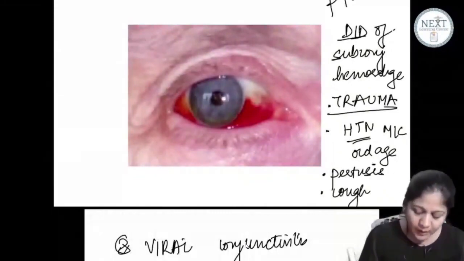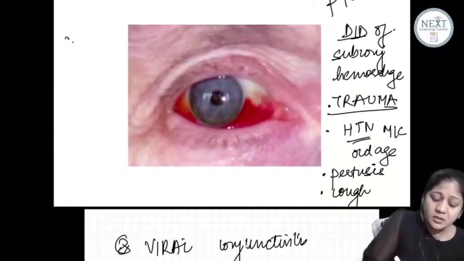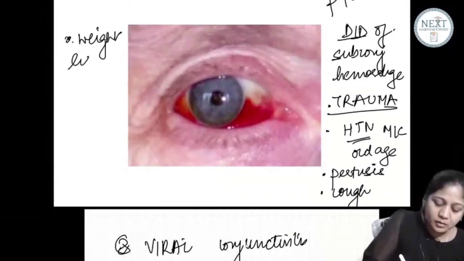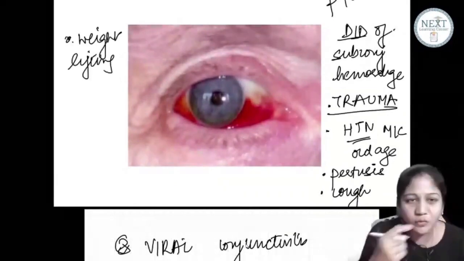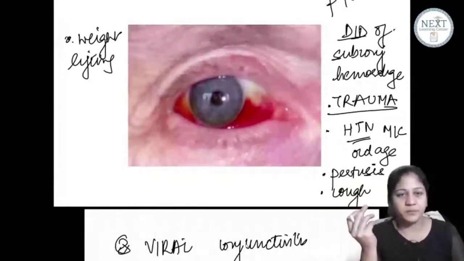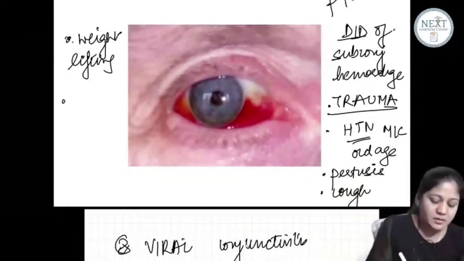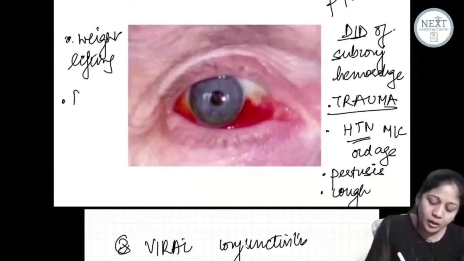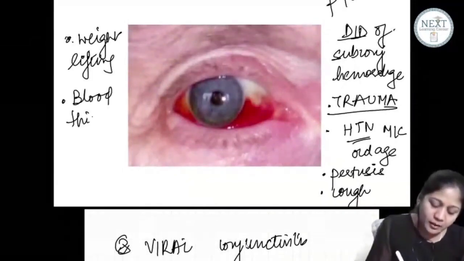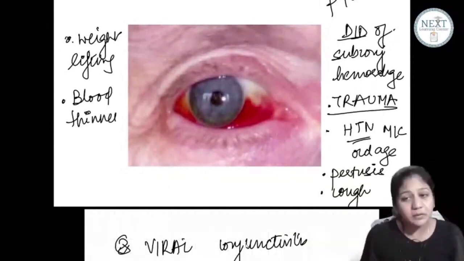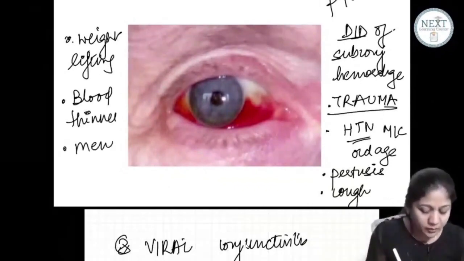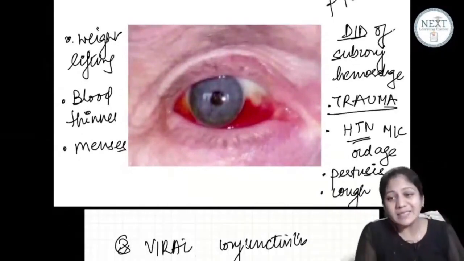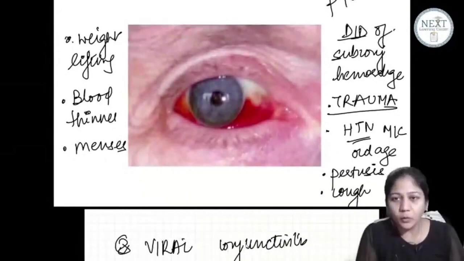Next is hypertension. The next one is when you are coughing vigorously, especially in pertussis. You are coughing and coughing. The next is when you do a lot of weight lifting, isn't it? When you put a lot of weight, not on the body, if you hold a lot of weight. So weight lifting, exercises. The next one is when you are on blood thinners. Suppose you are on blood thinners like aspirin, then there can be a bleed, isn't it? Next is when you have vicarious menstruation. Menses cycles के time पे भी if somebody is bleeding heavily, there can be a bleed here as well. Okay, so please remember these are the causes.